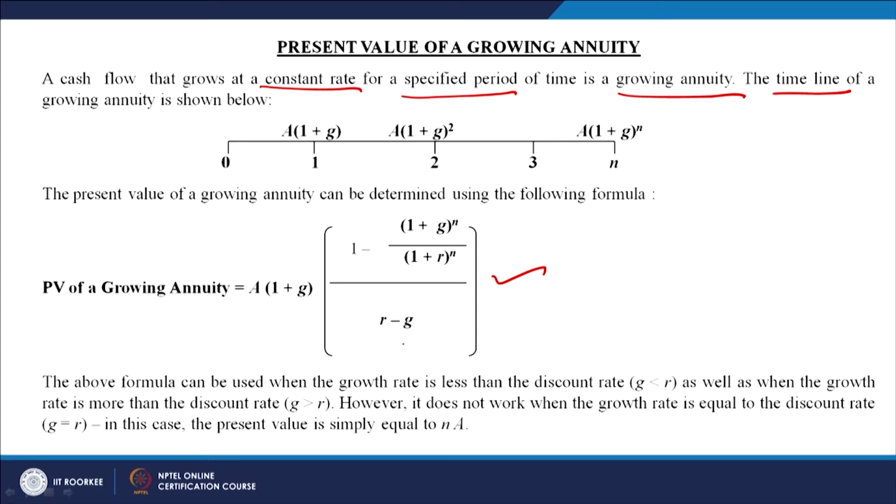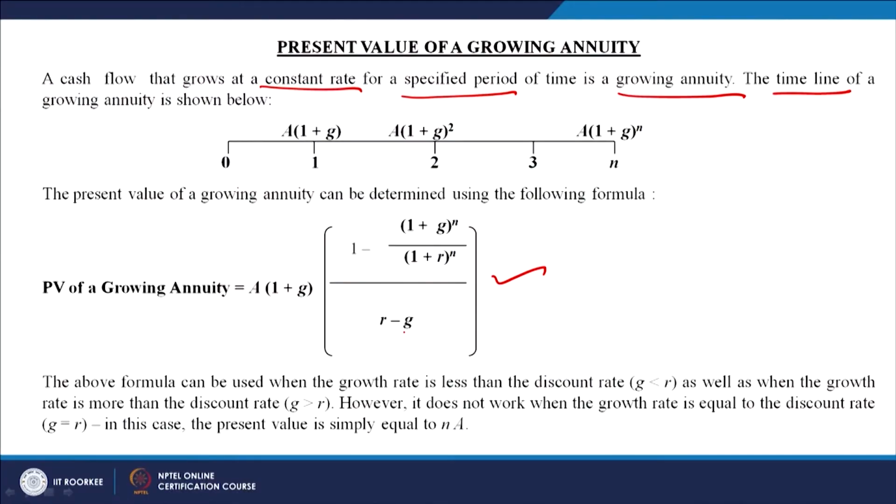The denominator, earlier only r, is now r minus g. So the discount rate is adjusted against the growth rate. It means a growing annuity has growth in the annuity while the discount rate remains the same.